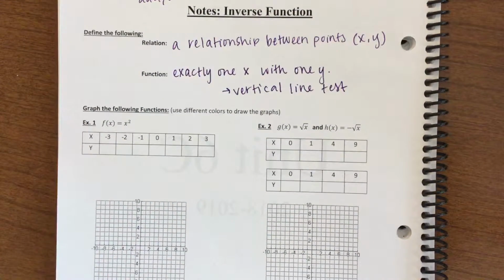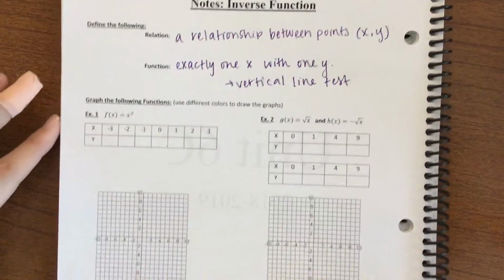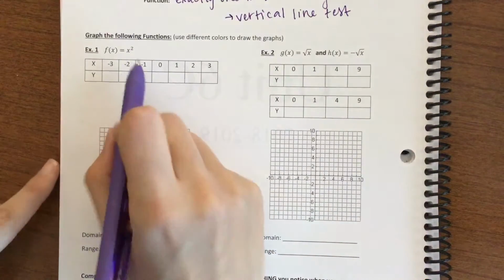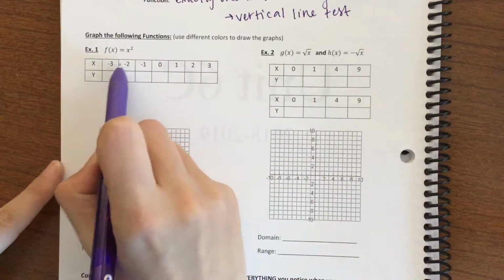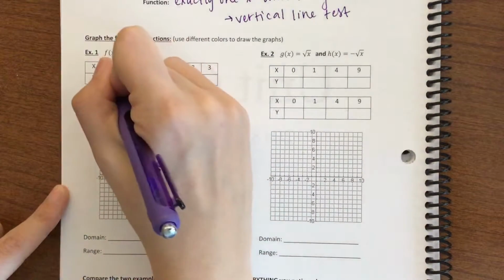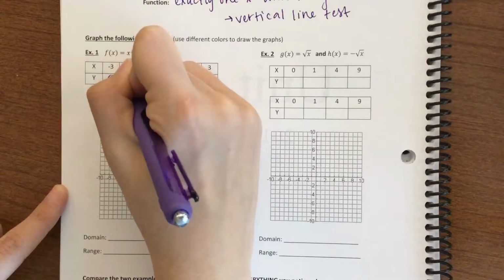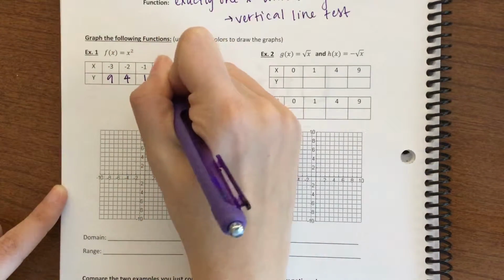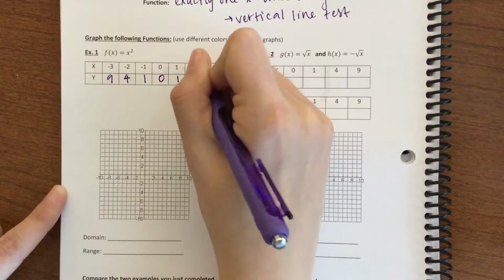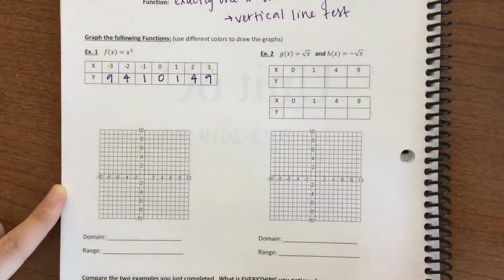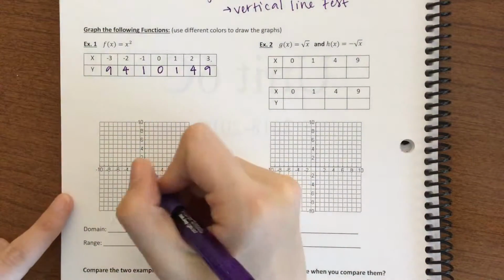Okay, so what we're going to do now is graph example 1 and example 2, and then we're going to compare. Example 1 is just a quadratic function, so it should look like a parabola. If I start plugging in these numbers, I'm going to square them. Negative 3 squared is 9, negative 2 squared is 4, negative 1 squared is 1, 0 squared is 0, 1 squared is 1, 2 squared is 4, and 3 squared is 9. Then those become the points that I graph.